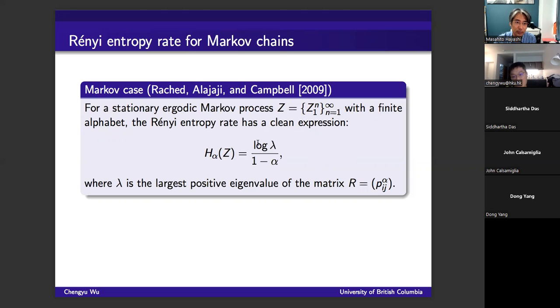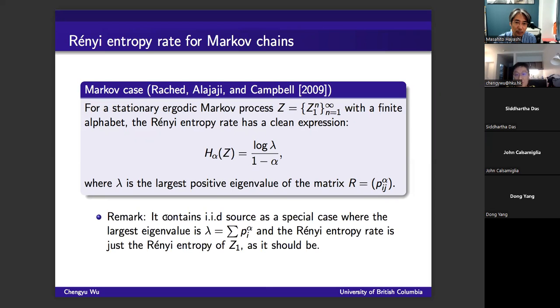It is the log of lambda, where lambda is the largest positive eigenvalue of the matrix obtained by taking the entry-wise alpha power of the transition matrix, normalized by 1 minus alpha.